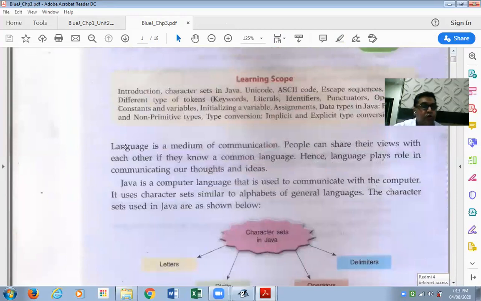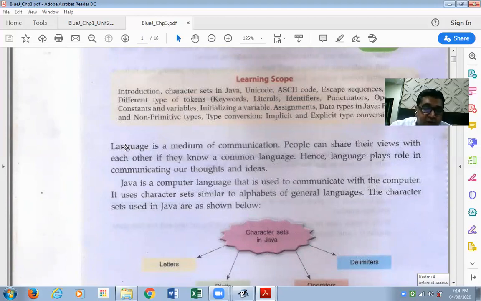What is a language, what is a computer language, or what is a language in general. Language is a medium of communication. People can share their views with each other if they know a common language, just as we are communicating with each other in the common language English.